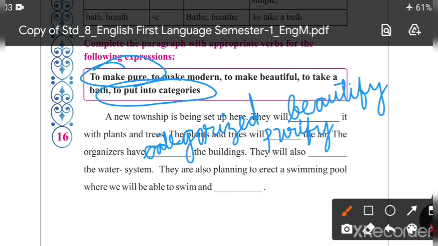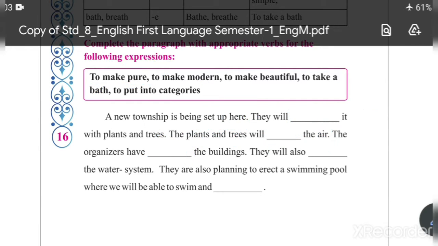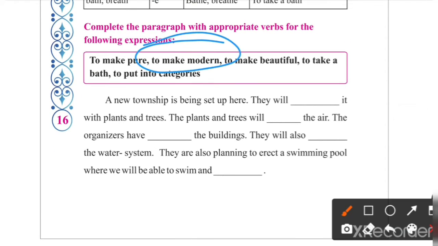C-A-T-E-G-O-R-I-Z-E-D. Categorized. Understood? The organizers have categorized the buildings. Next one, they will also dash the water system to make modern. And what is the spelling of to make modern? Modernize. M-O-D-E-R-N-I-S-E. Modernize. Understood? They are also planning to erect a swimming pool where we will be able to swim.